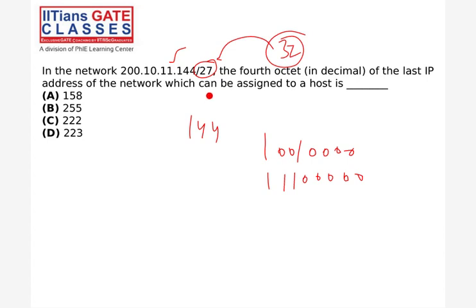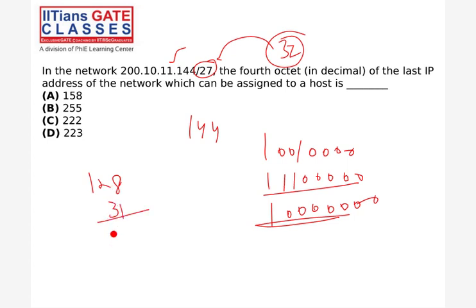However, the question asks for the last IP address of the network which can be assigned to the host. 159 is the broadcast IP, it can't be assigned, and the first one is the network IP, or block IP. The remaining from 129 to 158 we can assign to hosts. So 158 is the last IP we can assign to the host. That's why 158. Clear?